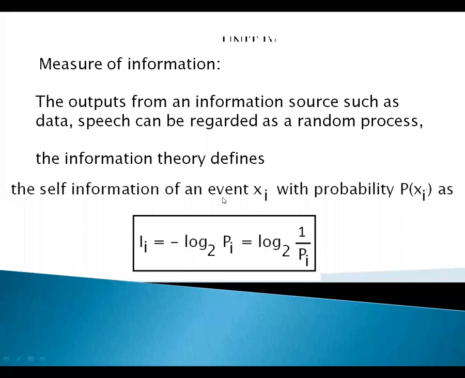P of i is the probability of the event X of i. Now the self-information, or the measure of information, is equal to log 1 by P of i. So the self-information is inversely proportional to the probability of the event occurring. When the probability of the event occurring is maximum, the self-information, or measure of information, is minimum. The unit of self-information is bits only.